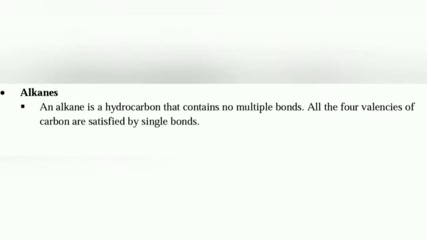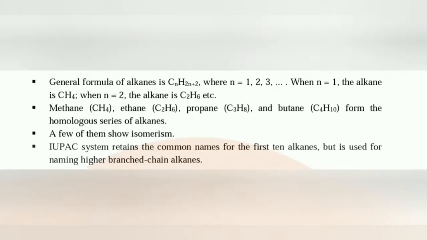Alkanes. An alkane is a hydrocarbon that contains no multiple bonds. All the four valencies of carbon are satisfied by single bonds. That means carbon-carbon atoms are linked with each other by a single bond. General properties: the general formula of alkane is CnH2n+2. A few of them show isomerism.